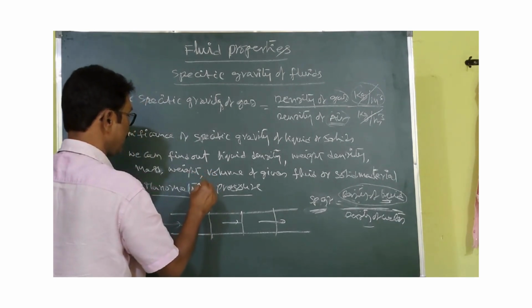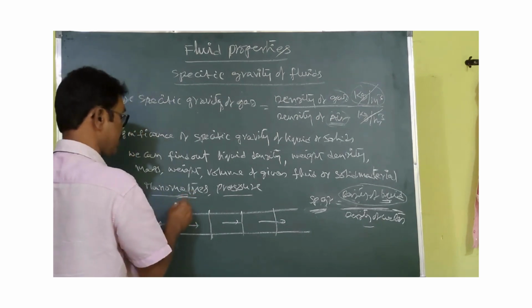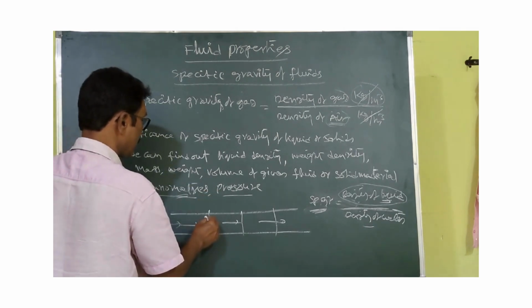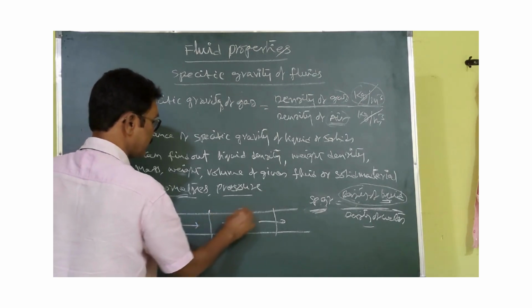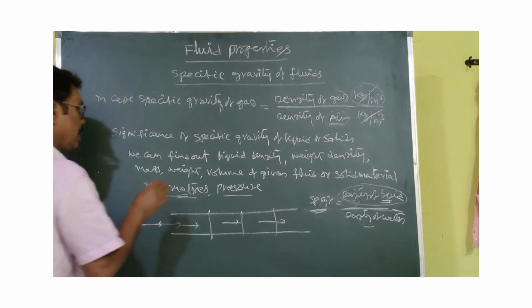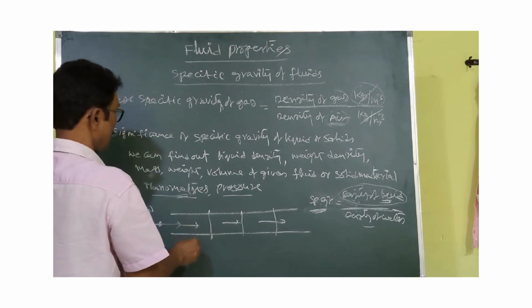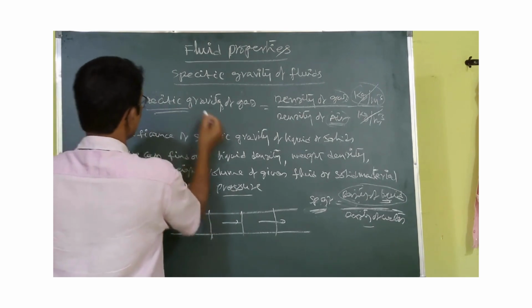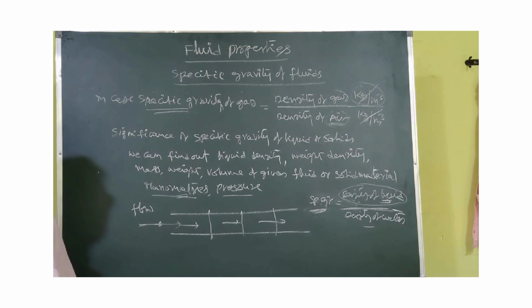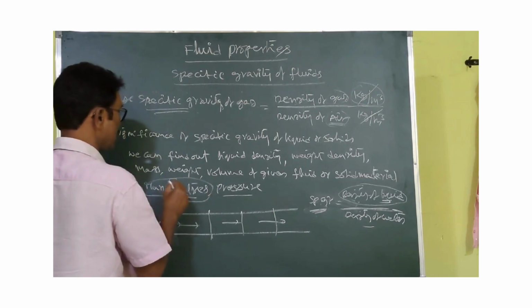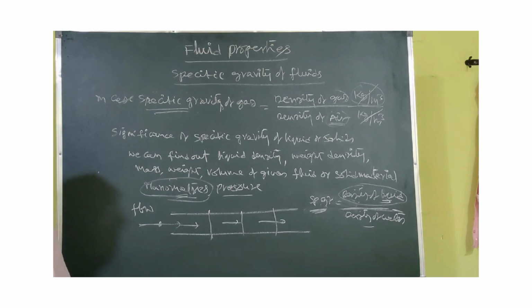A manometer is a device which can be used to find out the pressure. If you set up a manometer at any point along the length of the pipe, the pressure existing at that point can be found out. To find the pressure, the specific gravity is most important. If we know the specific gravity, we can calculate the pressure at any point by using this manometer. We will see that when we discuss manometers.